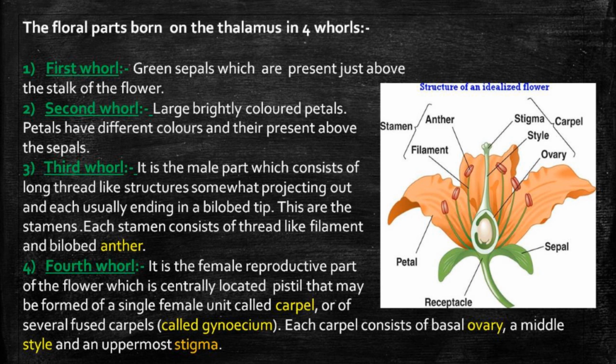The fourth whorl, it is the female reproductive part of the flower which is the centrally located pistil and can be formed of a single female unit called carpel, and several fused carpels we call the gynoecium. Each carpel consists of a basal ovary, a middle style and an uppermost stigma. You can see the pointed out parts in the diagram.